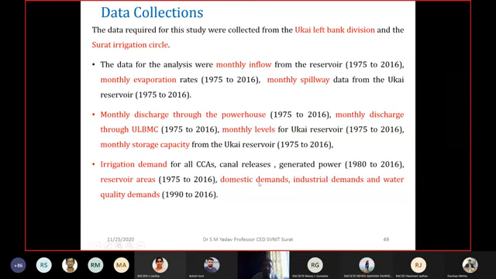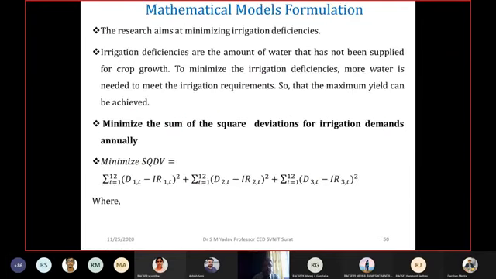So that is water required for generation of power, water required for domestic water supply, water required for industrial demand, water required for water quality maintenance, that is environmental flow downstream of the dam. So these are the data which has been collected, and the objective function has been finalized, that is mathematical models formulation.